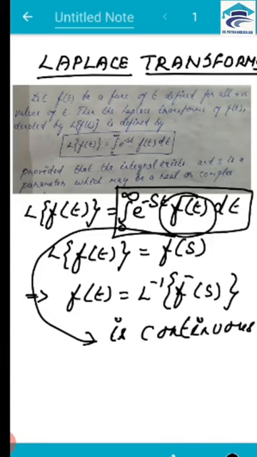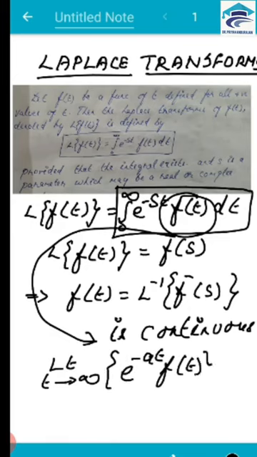Another condition is that the limit as t tends to infinity of e to the power minus at f of t has to be finite. Only then does the Laplace transform exist. So this is the condition for the existence.